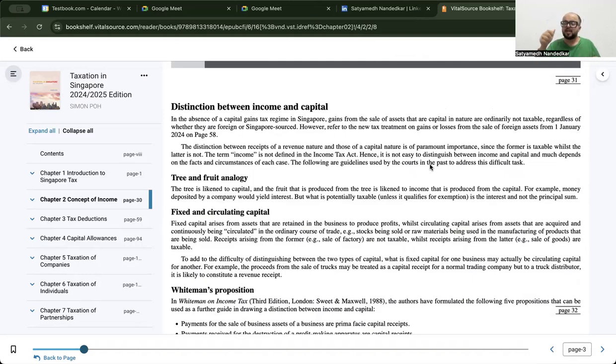However, these are basically gains from disposal of a non-current asset, like shares, or they could be from the disposal of sometimes certain current assets also, which you hold for a slightly shorter duration. But basically, that gets taxed separately, not clubbed together with your regular income. The tree is likened to capital, and the fruit that is produced from the tree is likened to income that is produced from the capital. To give you an example, the property is the tree, and the rental income, the rental yield, is the fruit.